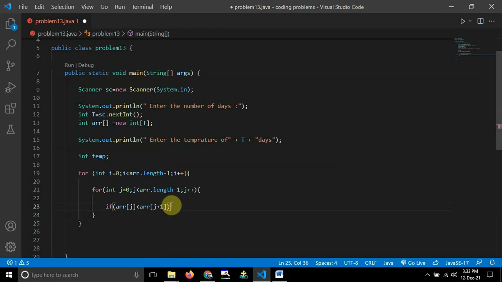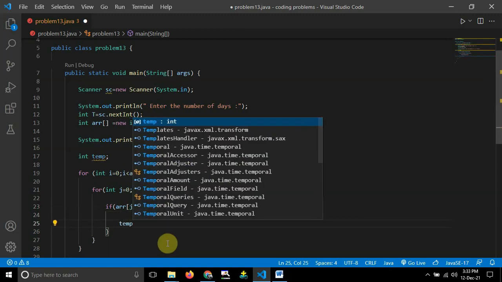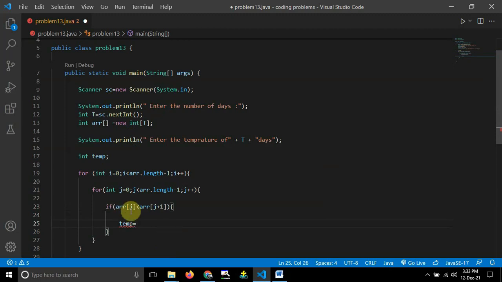Okay, so if array of j is less than array of j plus 1, then at that moment what you need to do, I'll write over here. Just use the temp variable. I need to swap these things. Basically the first number is less than the second number, but I want the highest number on the left hand side, so I will swap these two things.